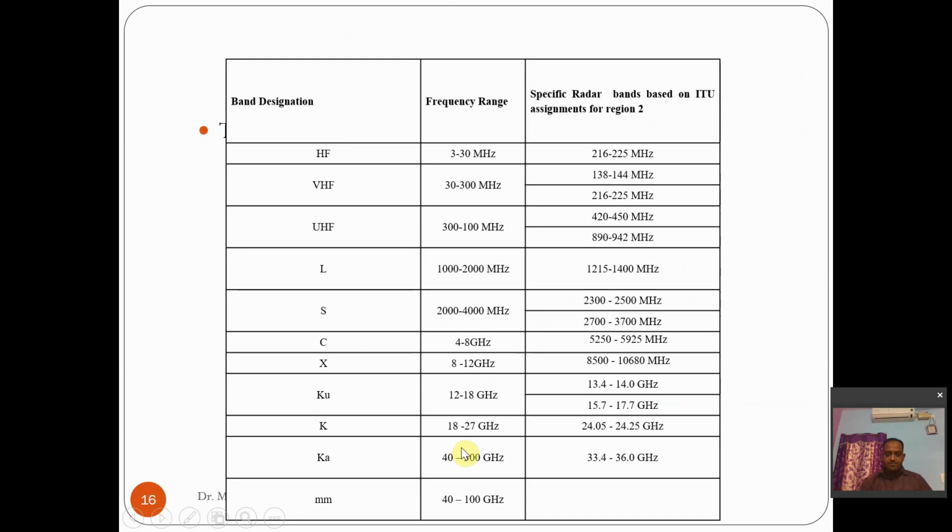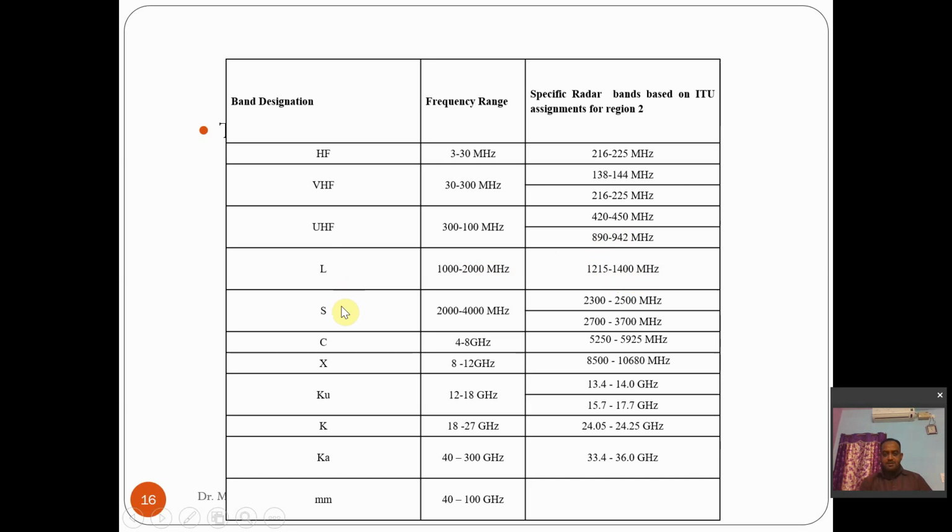If you observe the standard frequencies given by IEEE, these frequencies start with L band. L band is 1000 to 2000 megahertz. Particularly the specific radar band based on ITU assignments for region 2, as per standards, 1215 to 1400 megahertz is the L band radar application frequency.